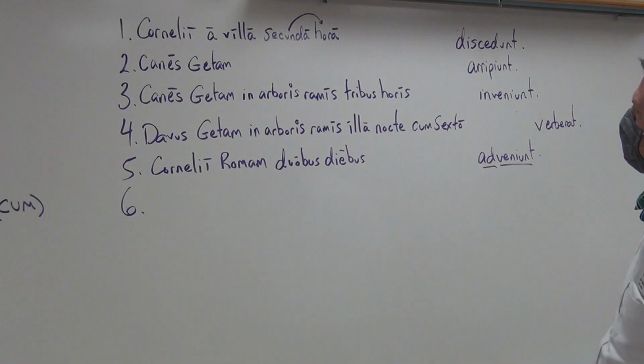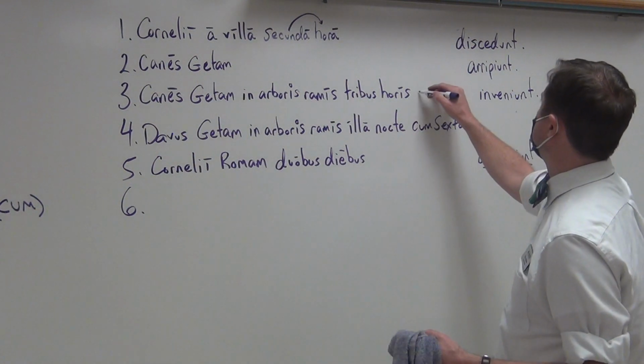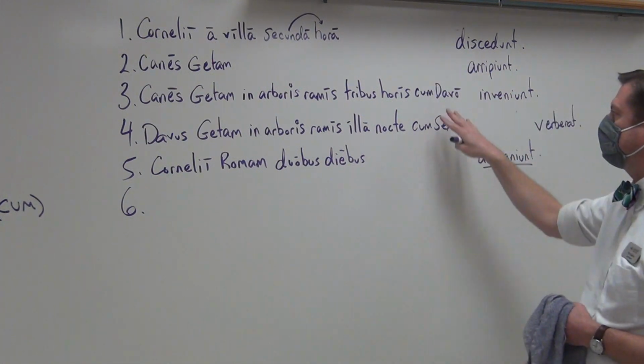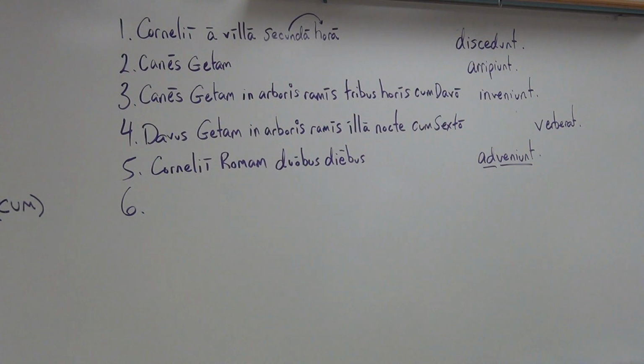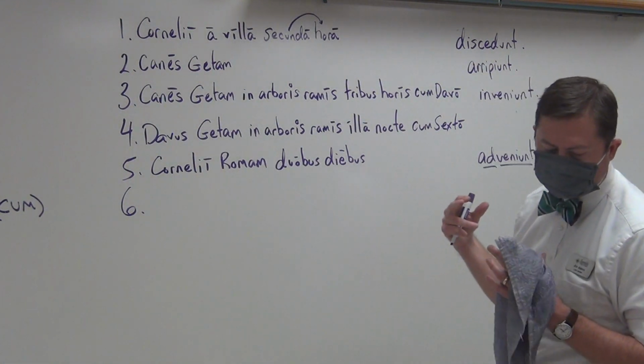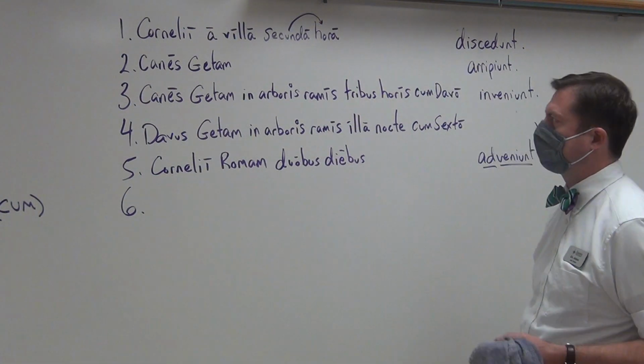He is accompanying him. Likewise, they could say that the dogs find Geta. You could have cum dalo, with Dalus. He's again accompanying. With whom are they doing the action as a group or a unit, if you would like? So, that's your ablative of accompaniment.